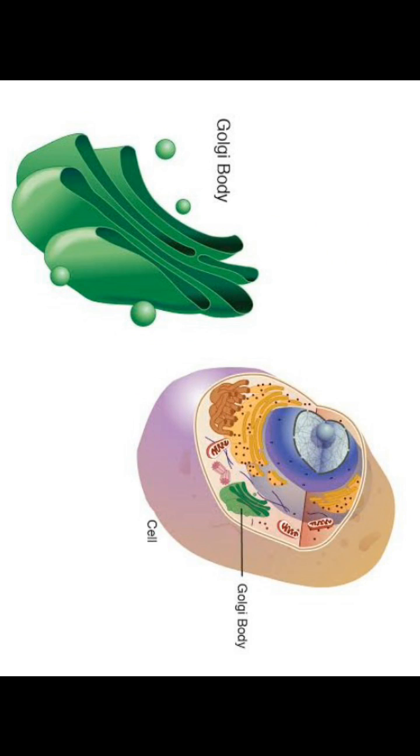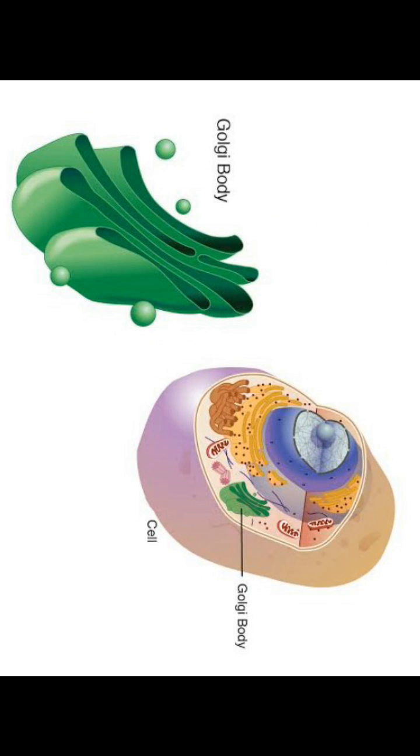Next, they consist of many flat disc-shaped sacs or cisternae of sizes 0.5 μm to 1.0 μm in diameter. You can see on the screen.